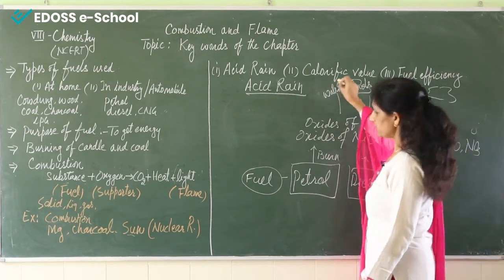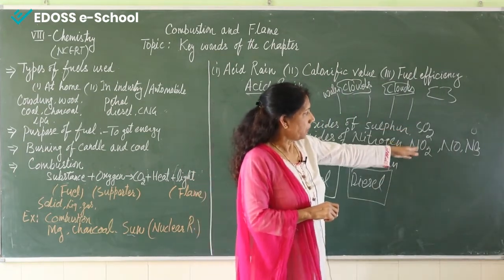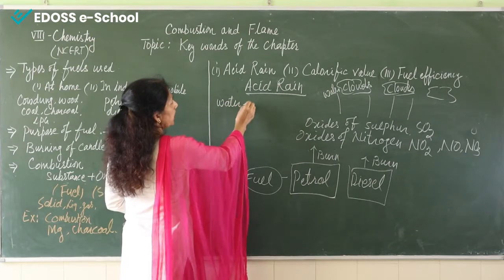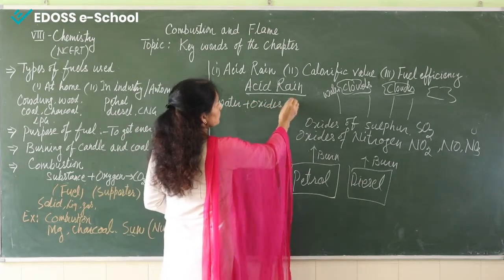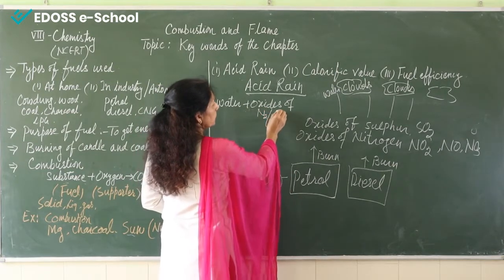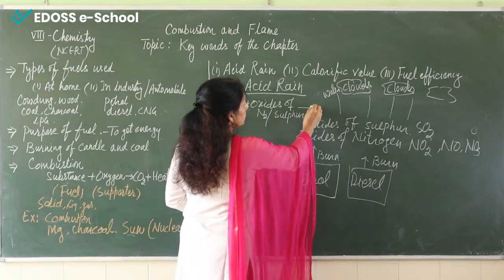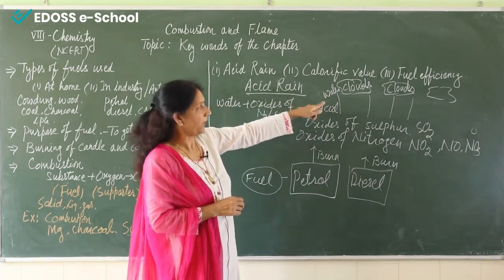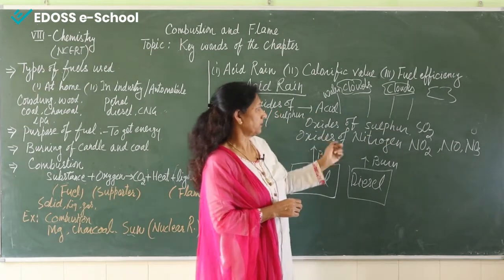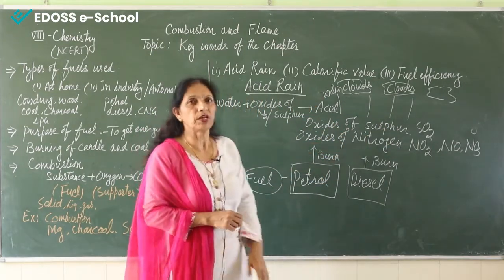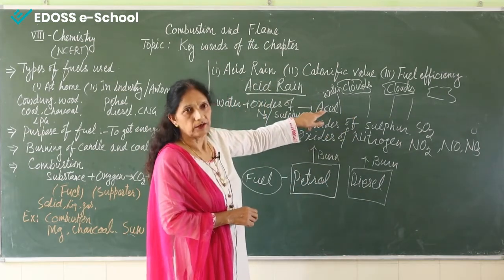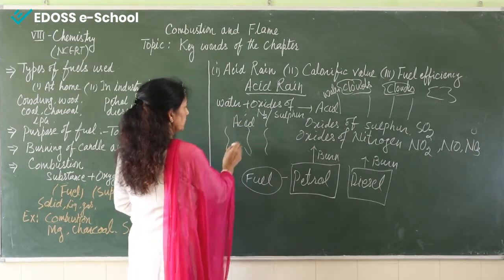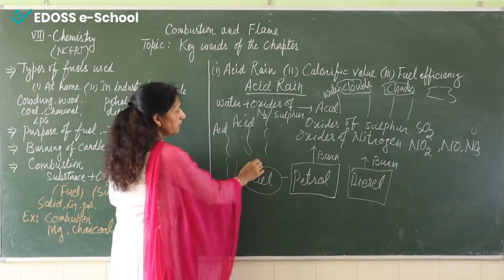When this sulfur dioxide or these oxides of nitrogen come in contact with water, they convert into acid, they form acid. This acid slowly comes down in the form of rain.